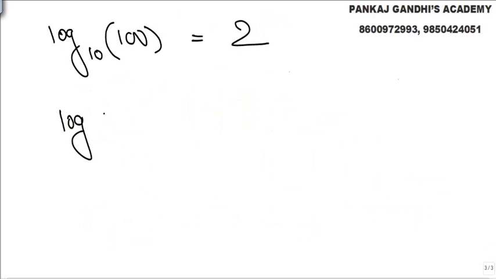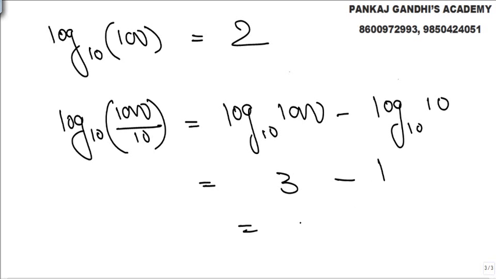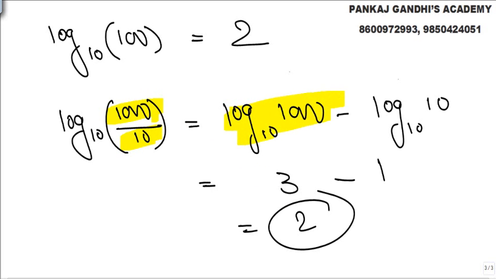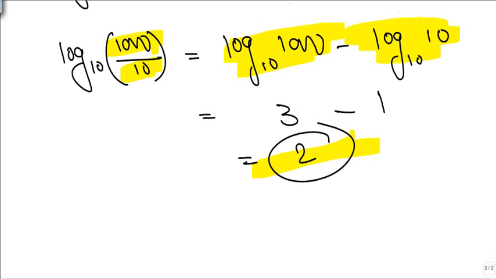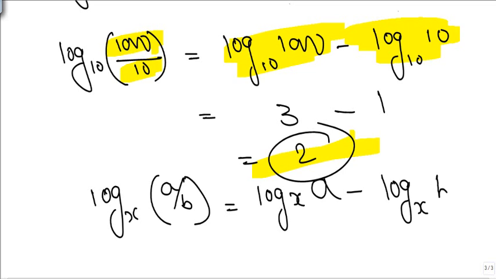So now if I tell you same thing 1000 upon 10, that's log to the base 10 1000 minus log to the base 10 10. 3 minus 1, answer is what? 2. Check it, 1000 upon this. So what all we get? So the property is going to be log to the base x, a by b is nothing but log to the base x a minus log to the base x b.